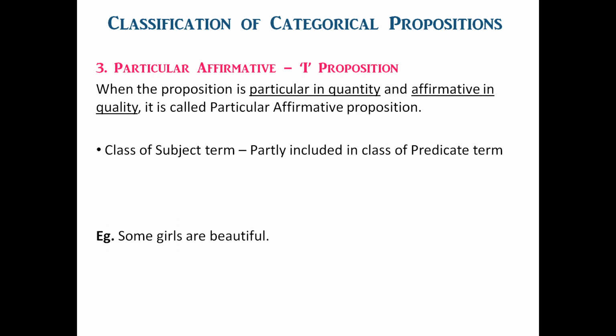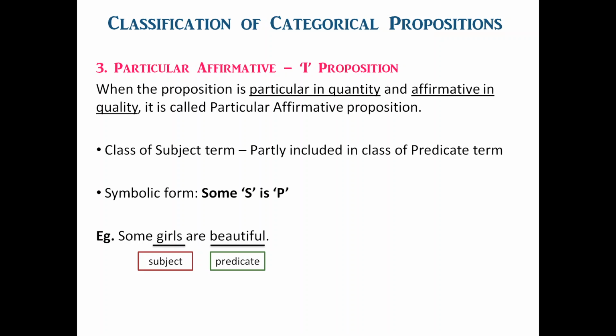Let us take an example. Some girls are beautiful. In this example, girls is the class of subject term and beautiful is the class of predicate term. Here the class of girls is partly included in the class of beautiful females. The symbolic form of this proposition is Some S is P, where S is the subject term and P is the predicate term. This proposition affirms the relation of inclusion partially.